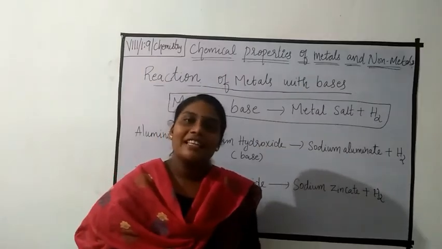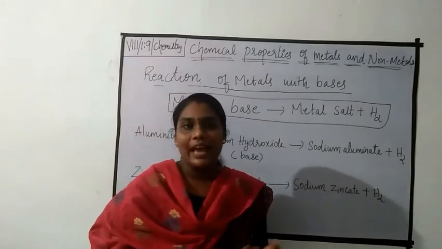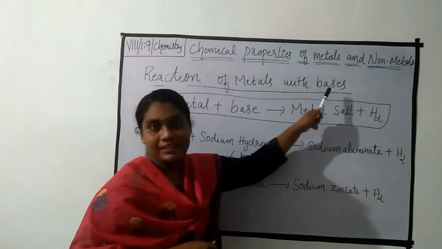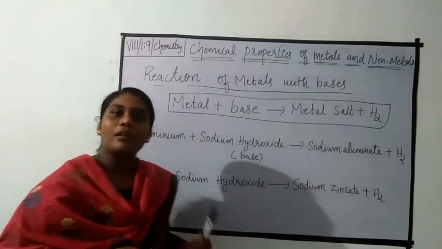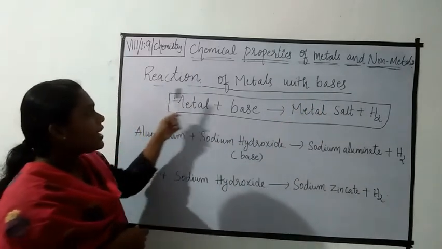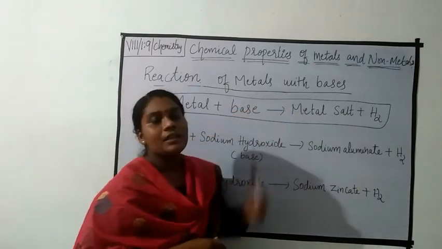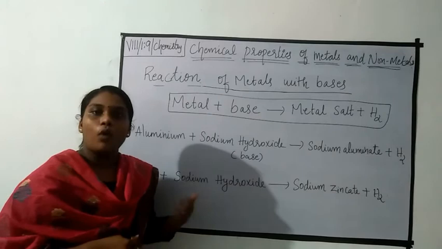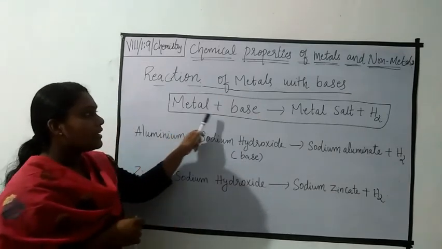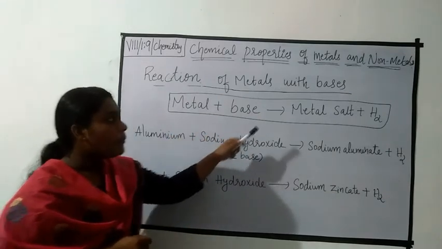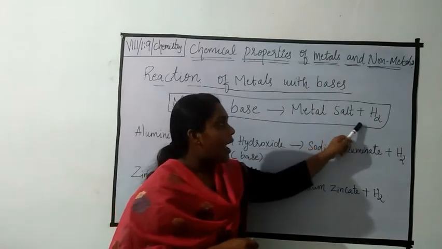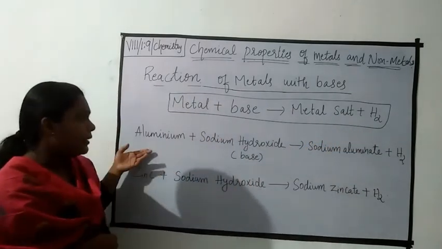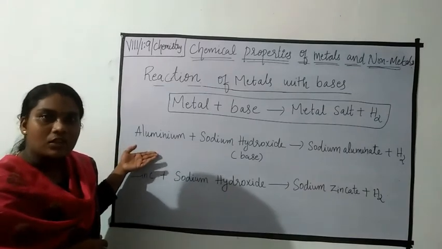Okay students, the next chemical properties of metal and non-metal, that is reaction of metals with bases and reaction of non-metal with bases. Here the reaction of metals with bases, that is when we treat the metal with bases, what happens? The metal reacts with base to form metal salt and hydrogen gas. Okay, for example, aluminium. Aluminium is a metal, is it?